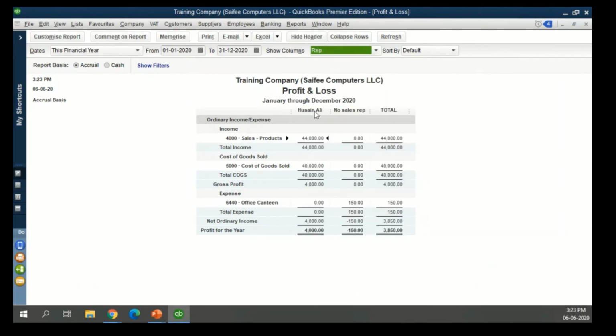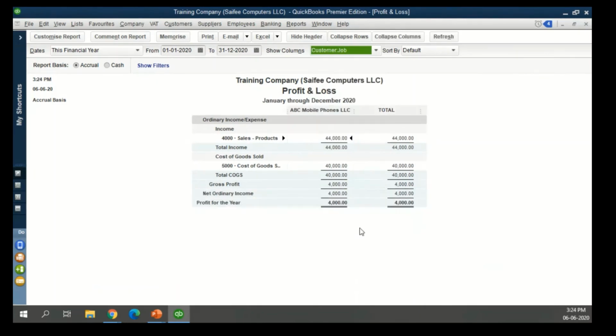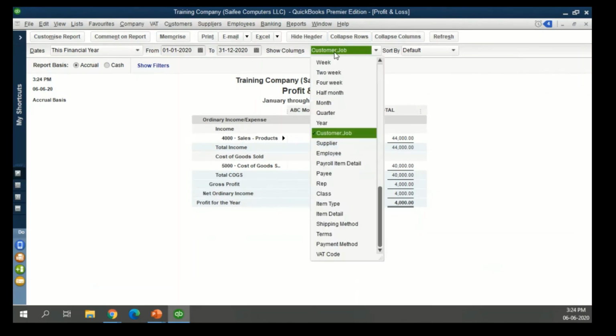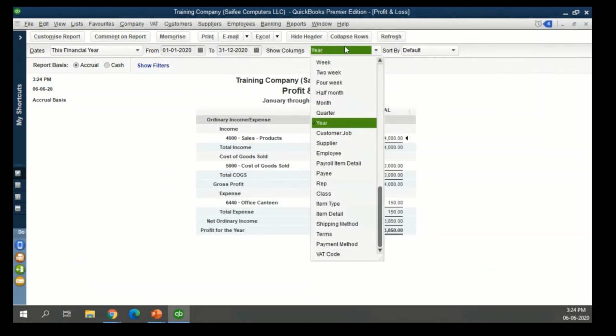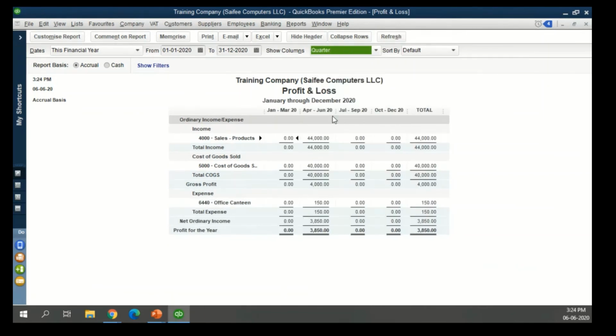Immediately, for the sales rep who was mentioned in the invoice, we have a profit and loss by each sales representative in the company. Similarly, if you want to see profitability by customer, even that is possible. If you want to see profit and loss for the company itself, but maybe you want to see it on a quarterly basis, you just select the option of quarter.